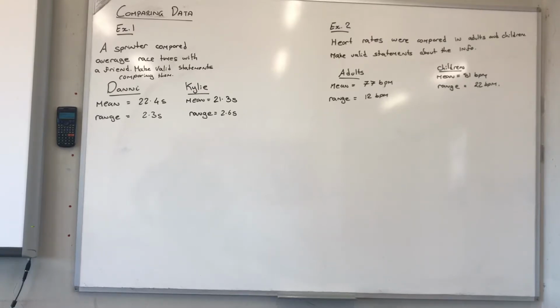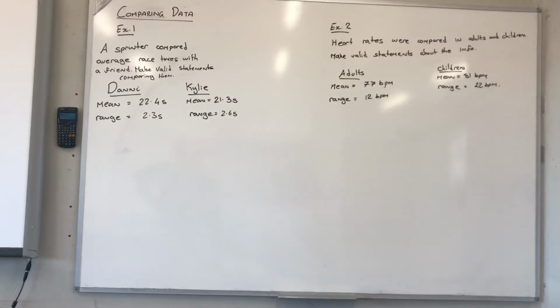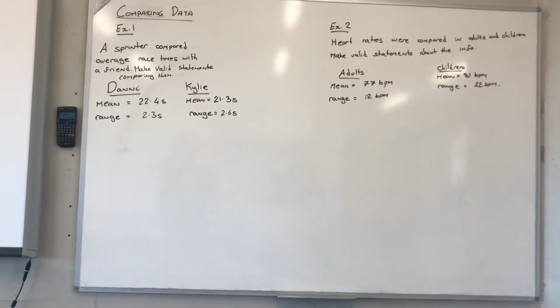So we have the mean of both sprinters, and we also have the range. Now remember, mean is a measure of average, and range is a measure of spread, about how spread out the data is. So we need two statements here, one comparing their means and one comparing their ranges. We also need to make sure that we apply the sentences to the context of the question. In this case, it's a sprinter. If you think about a sprinter in real life, they want the time to be lower. So we need to think about our language carefully.